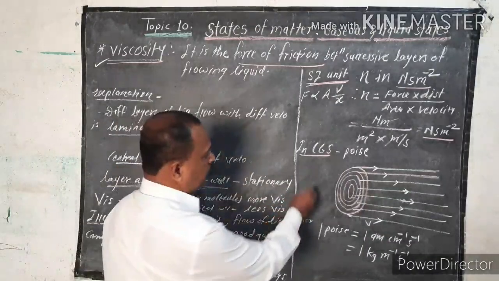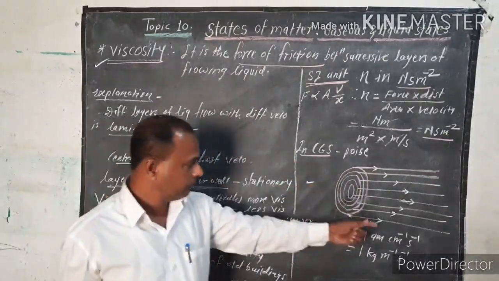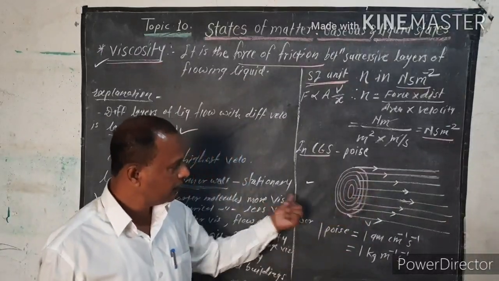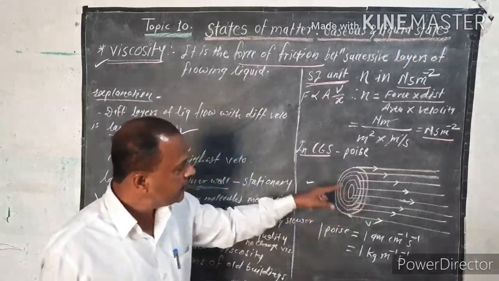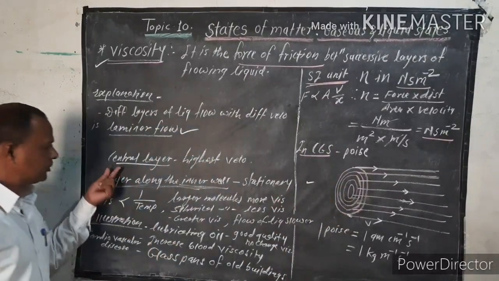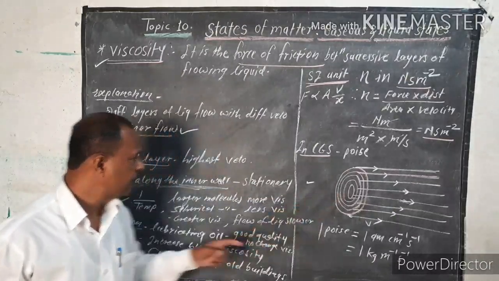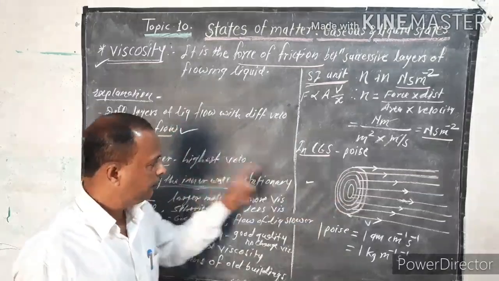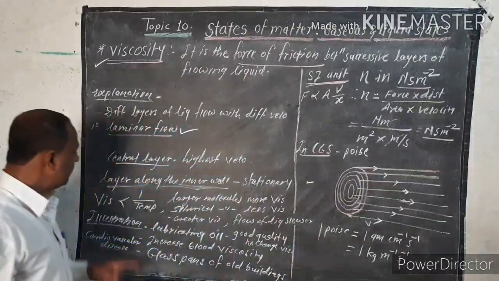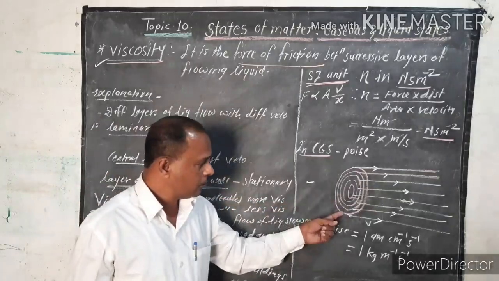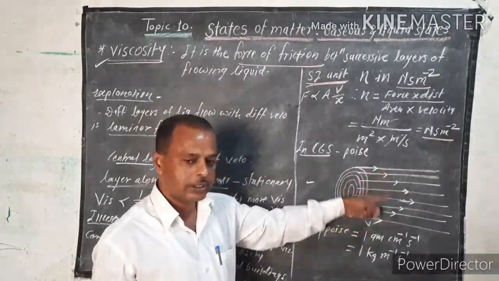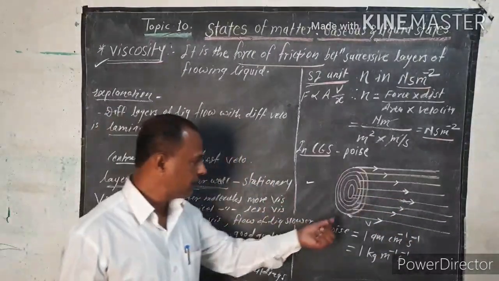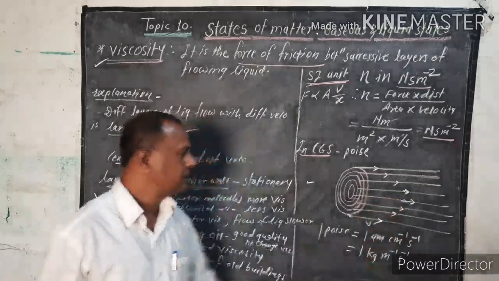Now, for explanation, come to this diagram. Consider the liquid flowing through this pipe. This is the pipe, and the liquid is flowing like this. What happens? In the central portion of the pipe, the liquid layers have high velocity. But the layers along the inner walls are stationary. They do not have that velocity as compared to the center. They just remain stationary.